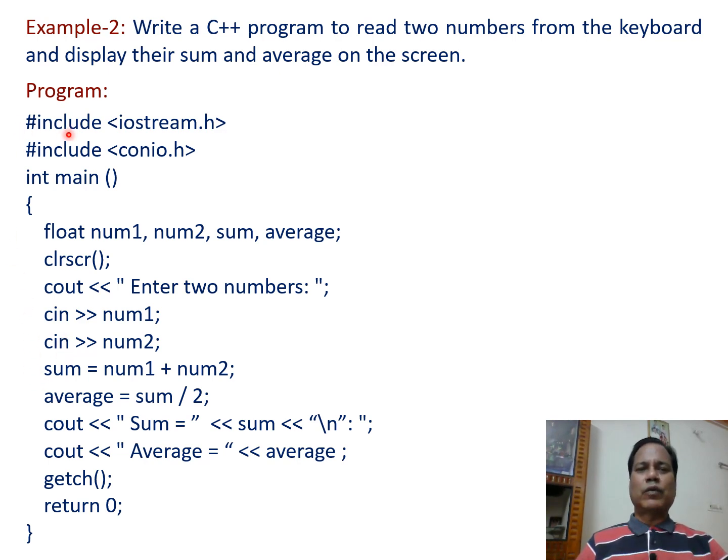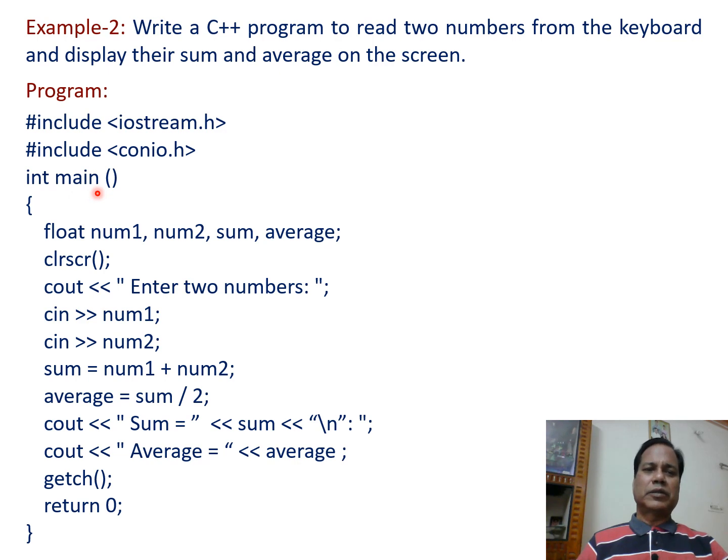Again, #include <iostream.h> and #include <conio.h>. These two statements include the iostream.h and conio.h header files in our source code. Then int main open and close parenthesis. This is the name of the function.